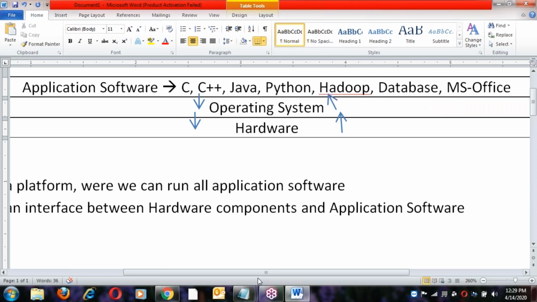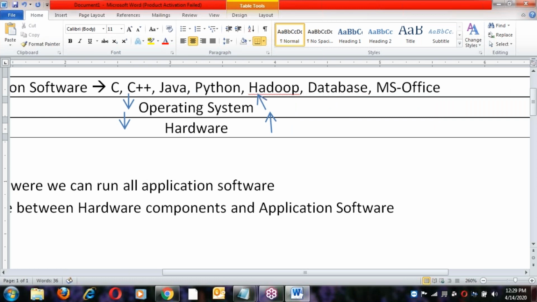Next, the OS performs some input output transactions. To perform all these transactions, every OS has its own input output library. So what is a library? This topic we'll discuss in Linux classes. Actually, a library means it's a collection of functions. That library contains all the functions.